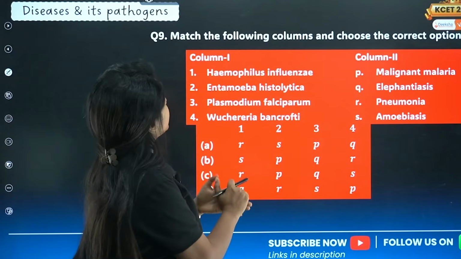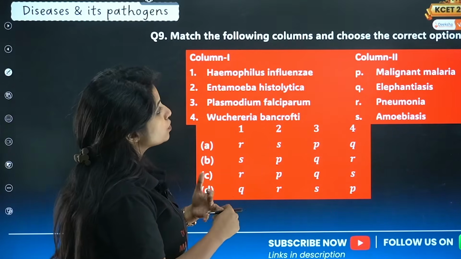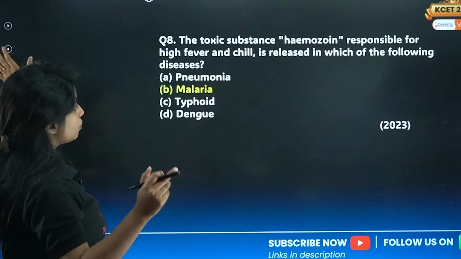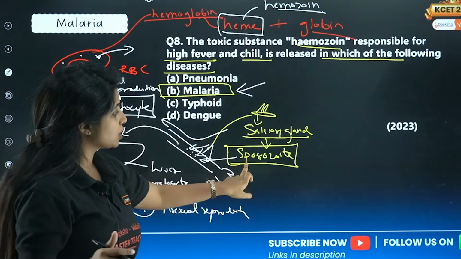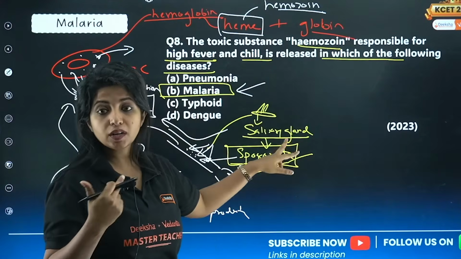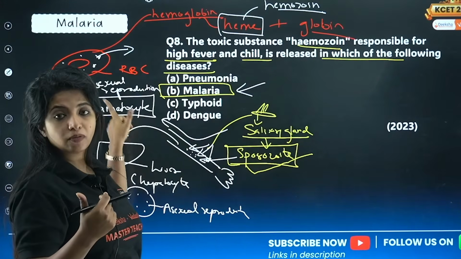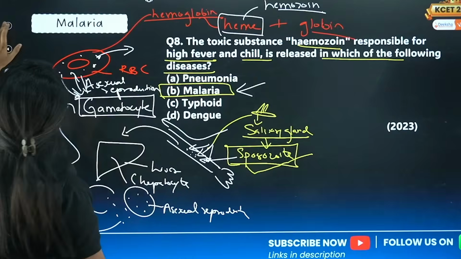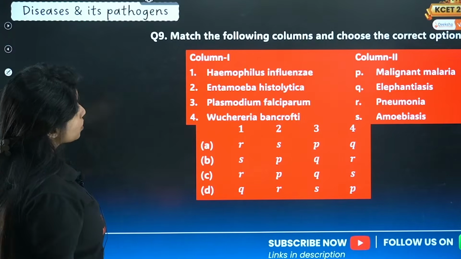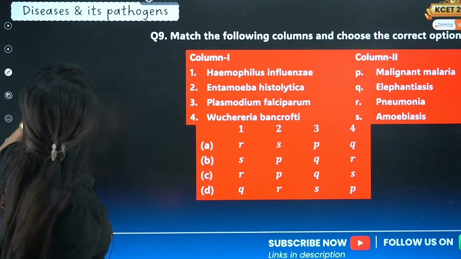Now question number 9. Match the following columns and choose the correct option. Before that, the question that usually comes from here is, in which stage is it getting affected in our body? Sporozoite. Gametocytes are formed where? RBC. Remember that.